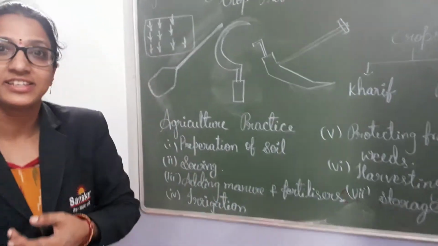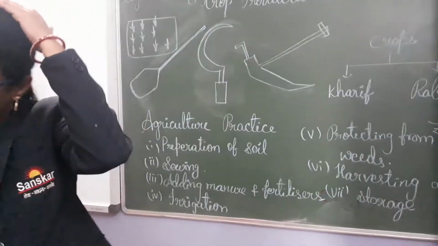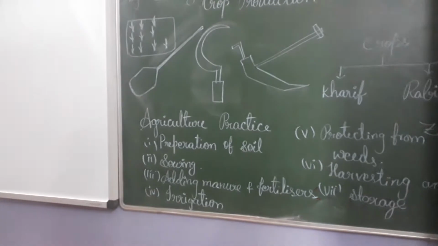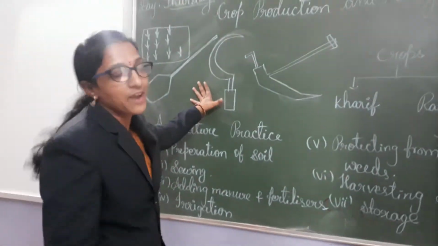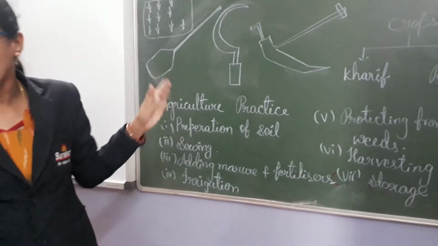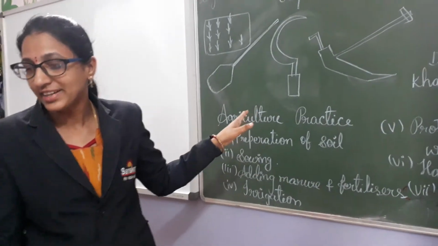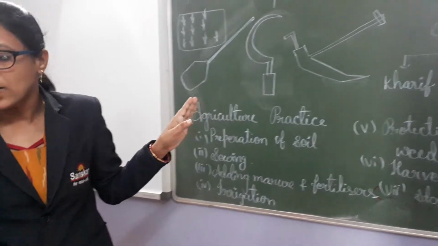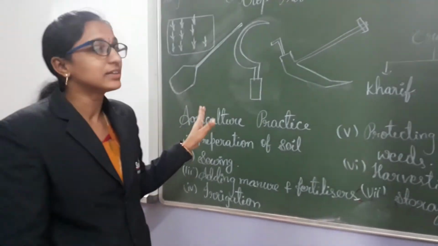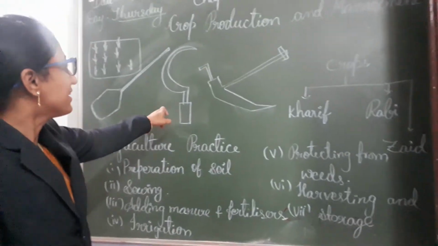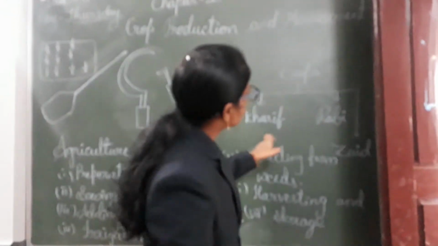And hoe, everything is there in your book. Have you understood what a crop is? Crop means plants of the same kind grown and cultivated at one place on a large scale is called a crop. And there are three different types of crops in India.